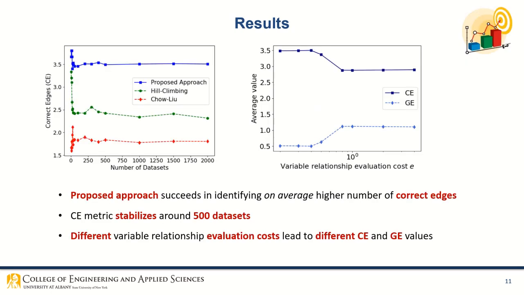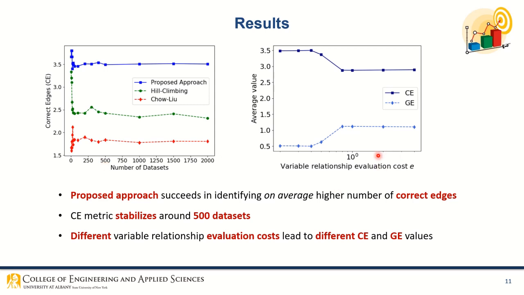Now let's look at the results. This graph illustrates the variation of the correct edge metric as a function of the number of datasets generated from the sprinkler network. We observe that the proposed approach succeeds in identifying on average a higher number of edges compared to the two algorithms. Furthermore, the value of the CE metric stabilizes around 500 datasets. Therefore, for the rest of the experiments, we generate 500 datasets and report average results.